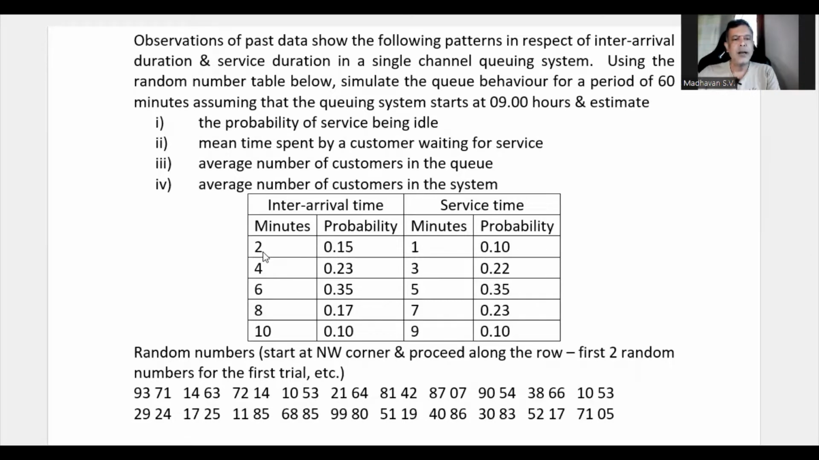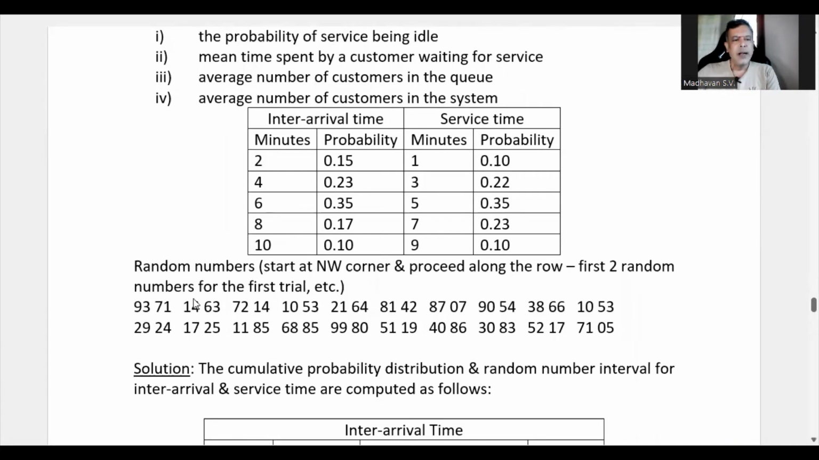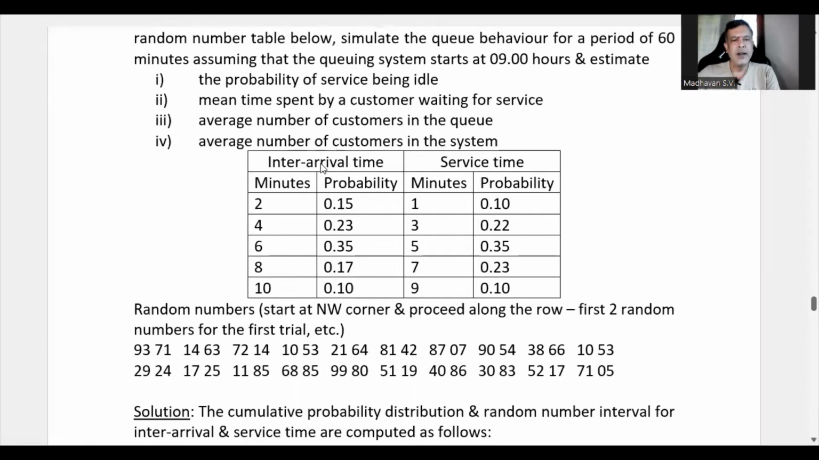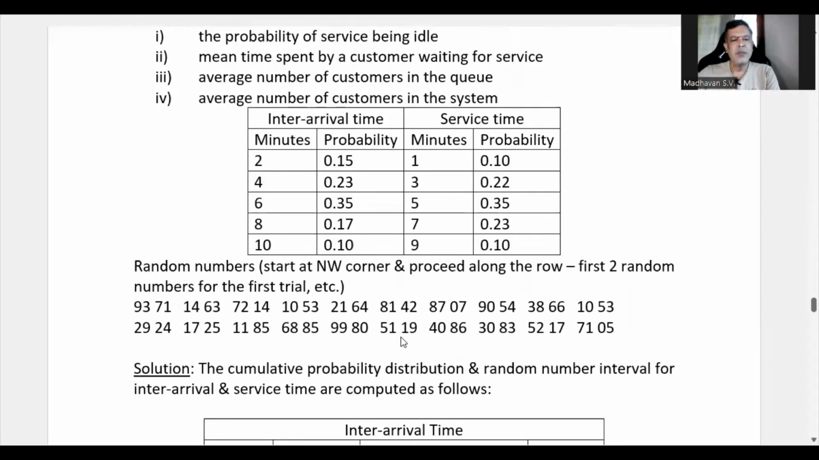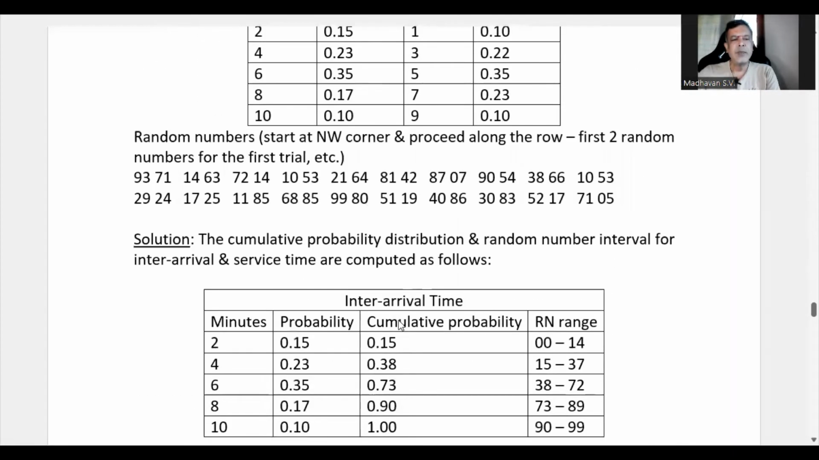For 2 minutes, the inter-arrival time to be 2 minutes, the probability is 0.15, and if it is 4 minutes, its probability is 0.23, like that. They gave us different probabilities for different inter-arrival times. Similarly, service time ranges from 1 to 9, and for that different probabilities are given. Then random numbers starting at northwest corner and proceed along the row, that is first 2 random numbers for the first trial, etc. Like that, random numbers are also being provided. So based on this data, that is inter-arrival time, service time and the random numbers, we need to start with our simulation. So, solution.